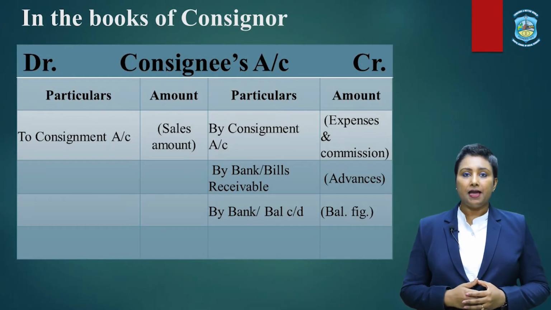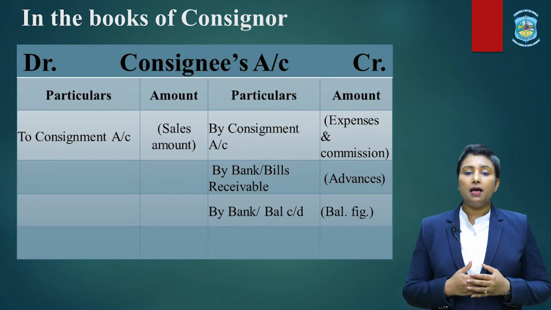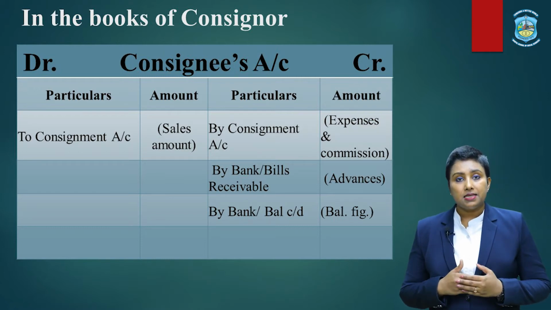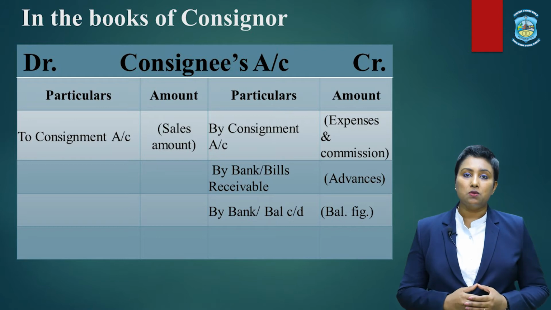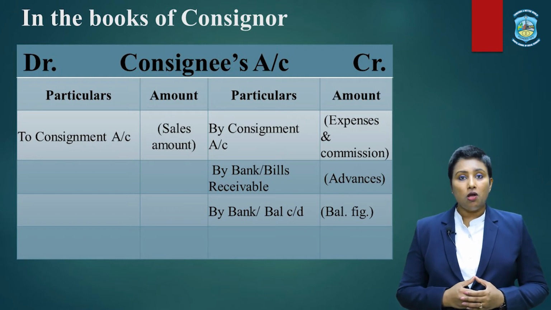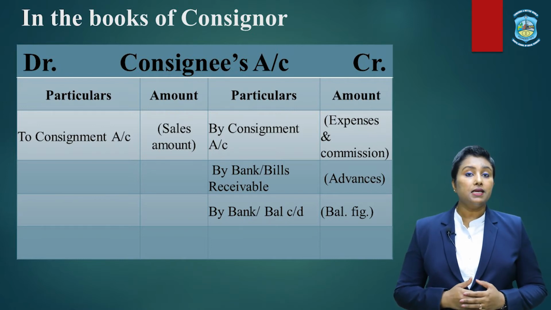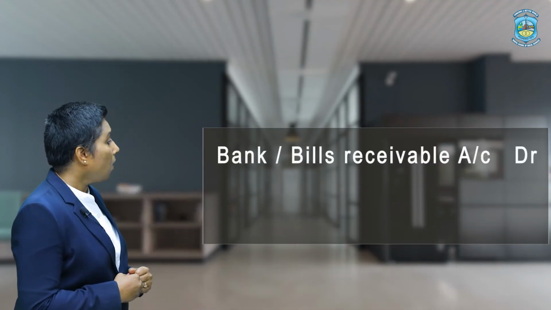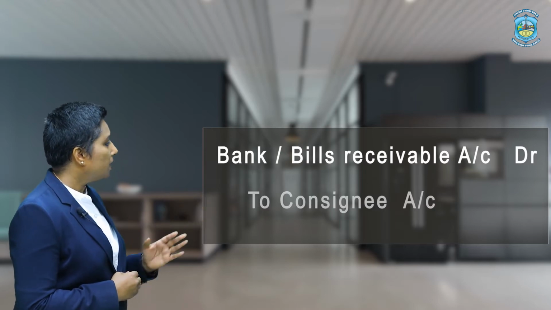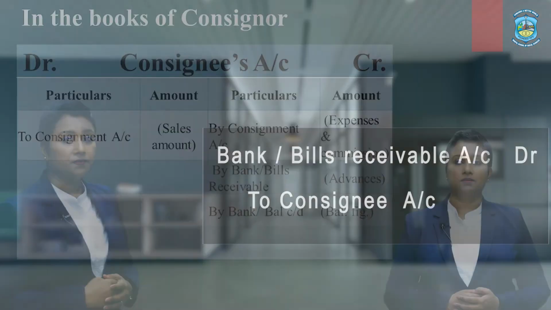Now, sometimes in practice, the consignor may keep a condition that the consignee has to send some amount in advance in the form of either bill receivable or maybe in cash. So this has to be recorded in the credit side of the consignee's account. And the journal entry for this would be bank account debited or bill receivable account debited to consignee's account.